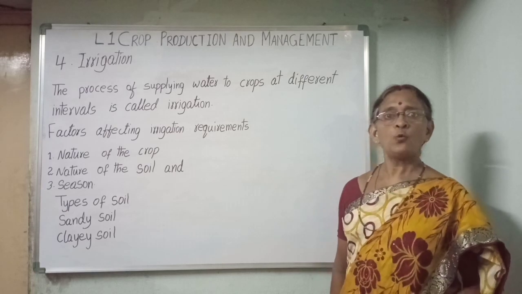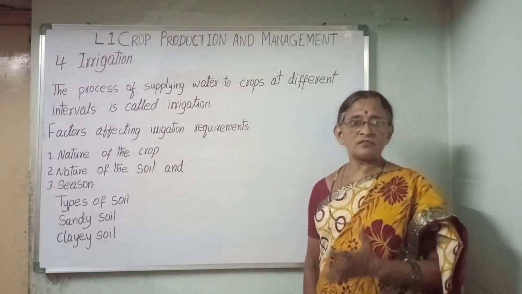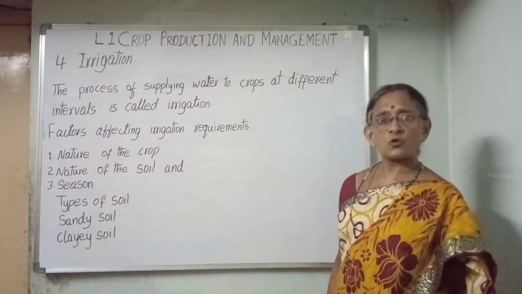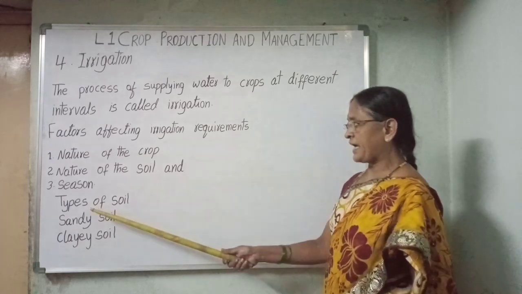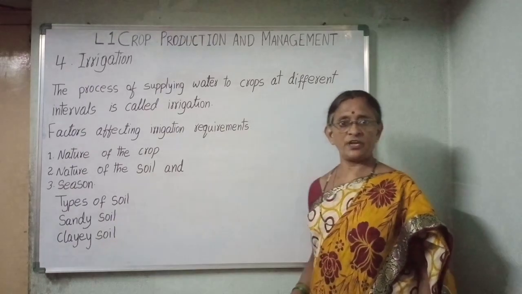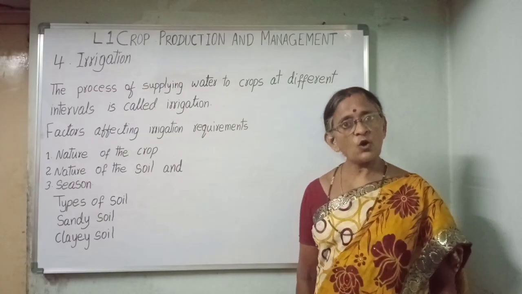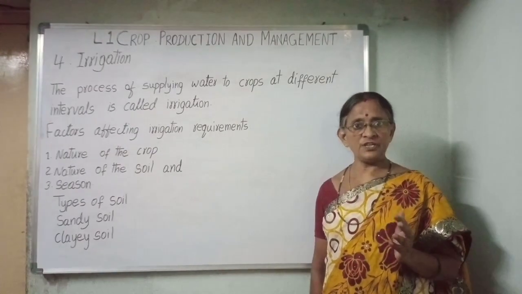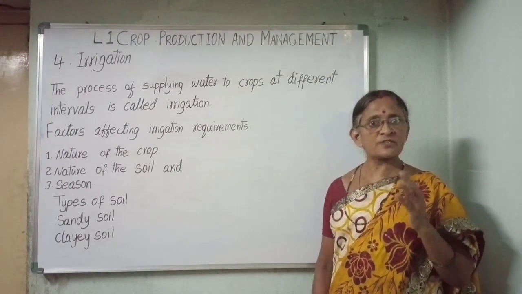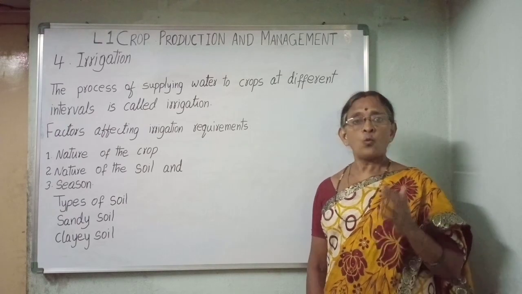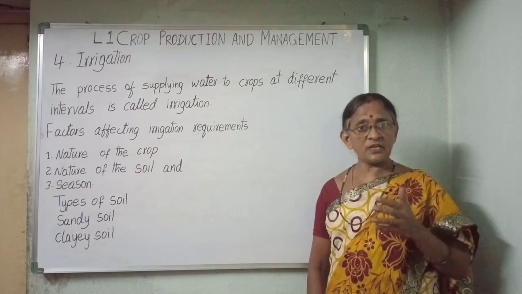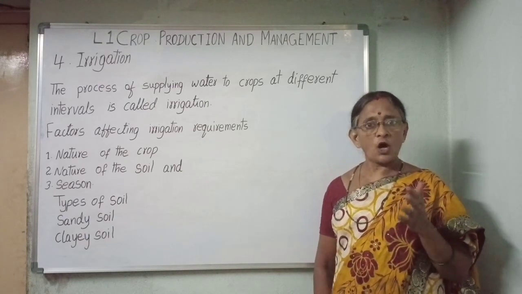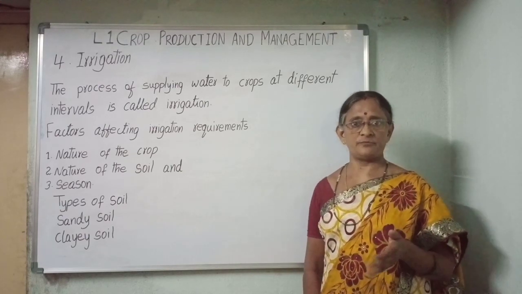Now let us see why is it so. There are two important types of soil in which the crops are grown: sandy soil and clayey soil. Sandy soil is highly porous, having high permeability. When we irrigate the crops grown in sandy soil, water percolates quickly down the soil. So these crops cannot absorb the adequate water.